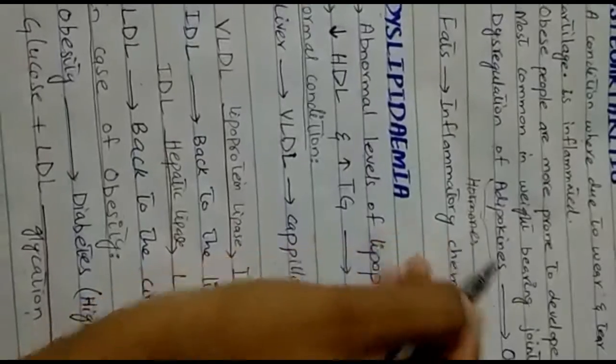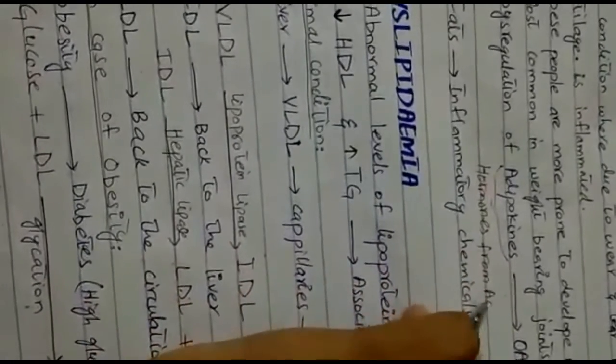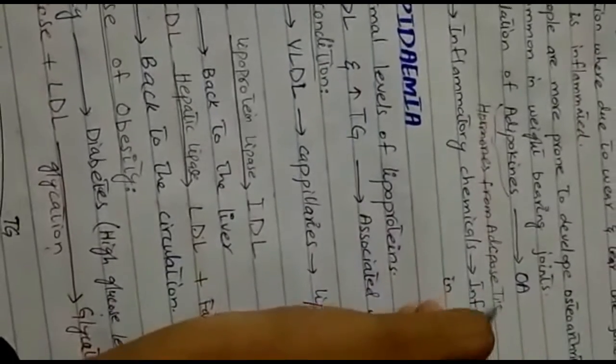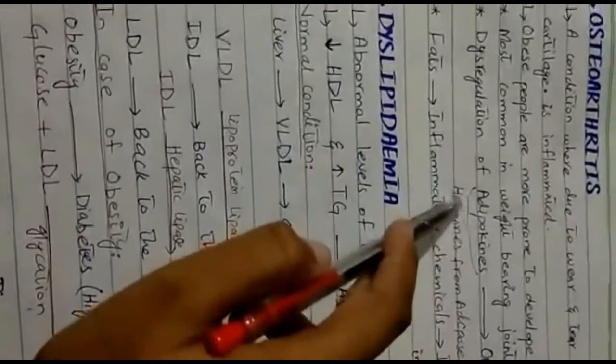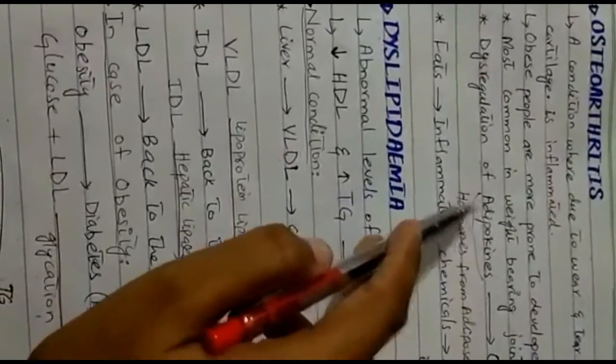Let me mention here: hormones from adipose tissue. Adipokines. Dysregulation of adipokines causes osteoarthritis. The mechanism is very complicated, which I am not going to discuss here.